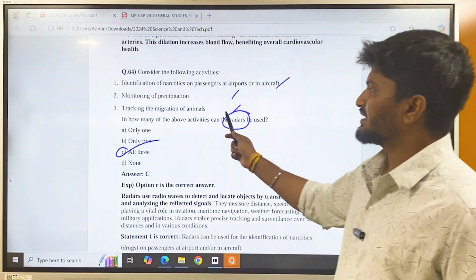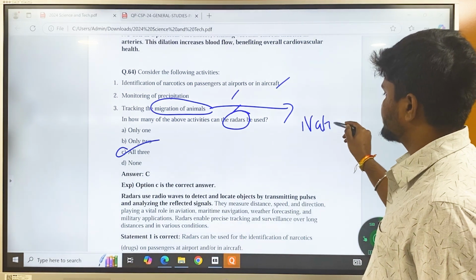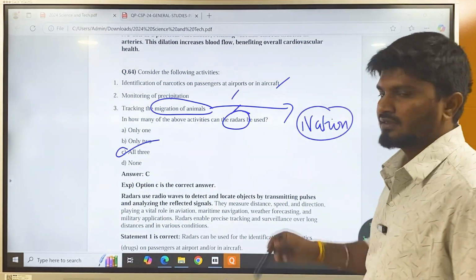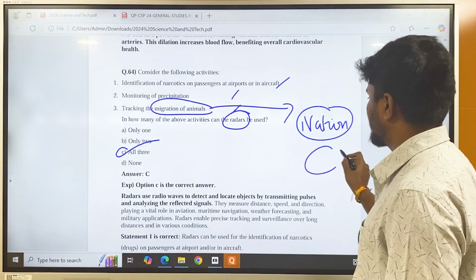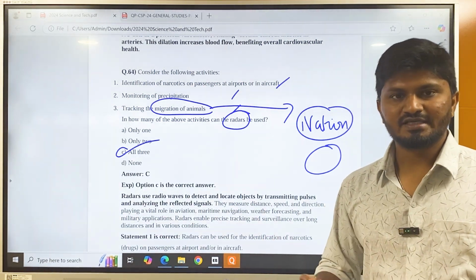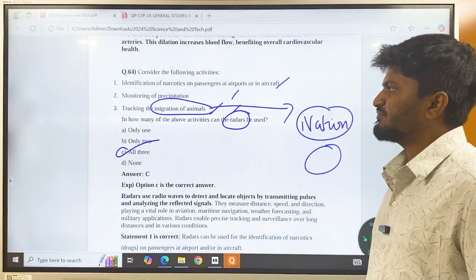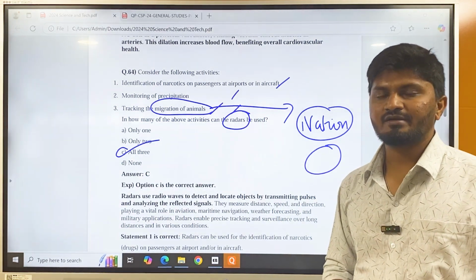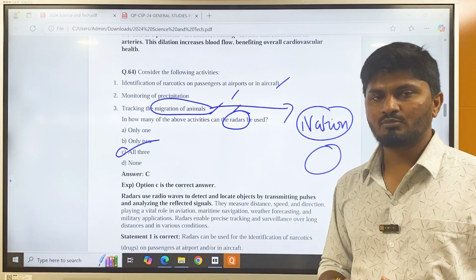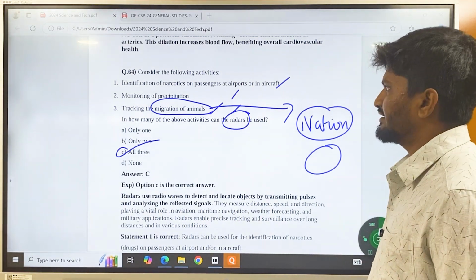Here, tracking of migration of animals, you would have seen if you have seen National Geographic or any Animal Planet channels, they put a radio collar around elephants, tigers, zebras, etc., to monitor their movement. So here the statement is right. Monitoring of precipitation. Radars are also used in monitoring precipitation, what amount of precipitation you will be getting in the coming days. That can also be tracked using this.